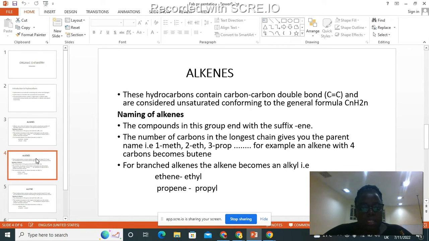The number of carbons in the longest chain gives you the parent name. For example, we had talked about one, which is meth, two, which is eth. For alkenes, the first hydrocarbon becomes ethene. Are we together? For a branched alkene, the branched group becomes an ethyl.